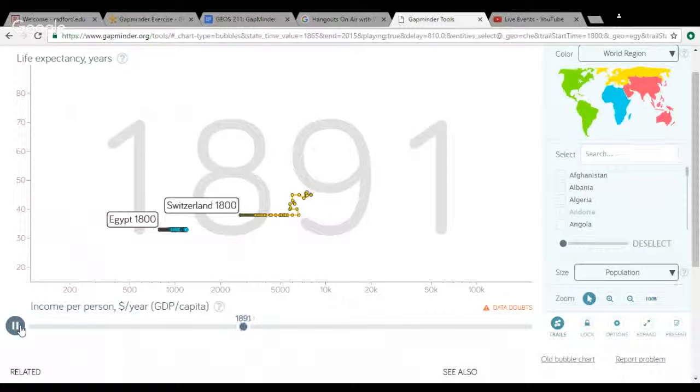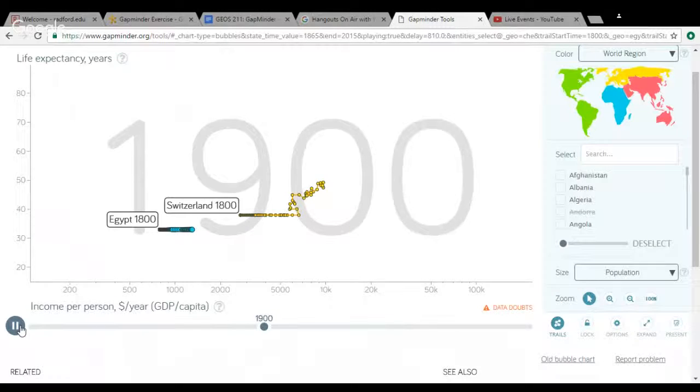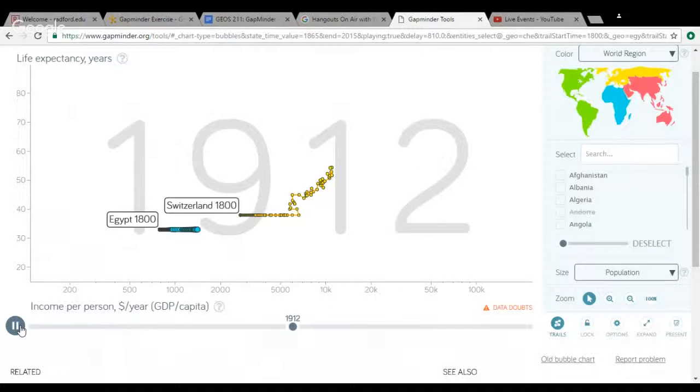This could raise the life expectancy from things when deciding things such as healthcare. Egypt continues to stay constant with their life expectancy until the 1910s when it begins to drop right around the time when their independence was restored. Switzerland continues to increase in both income and life expectancy even during the war.